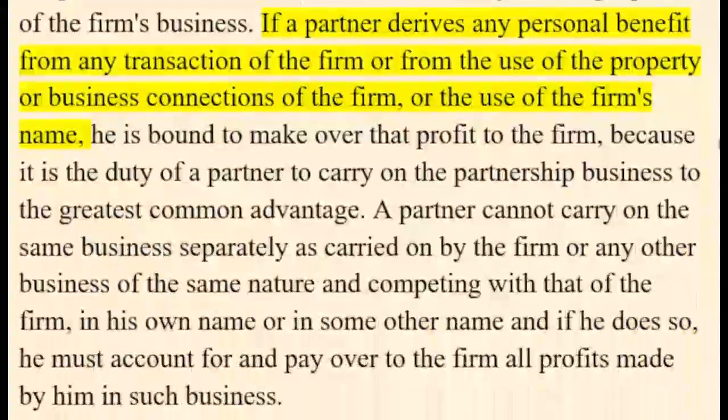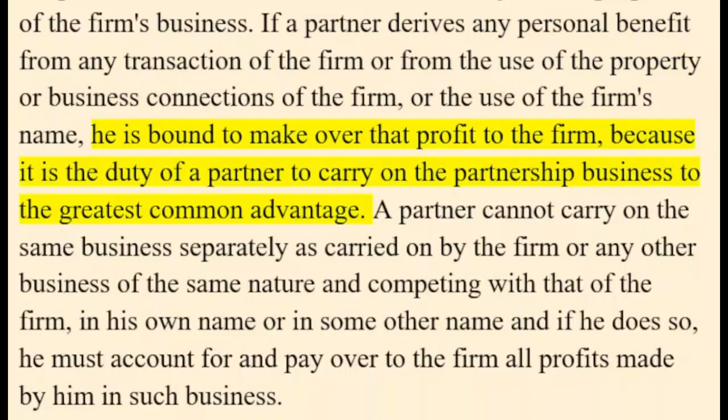If a partner derives any personal benefit from any transaction of the firm or from the use of the property or business connections of the firm, or the use of the firm's name, he is bound to make over that profit to the firm, because it is the duty of a partner to carry on the partnership business to the greatest common advantage.